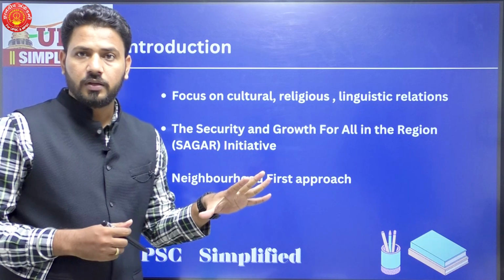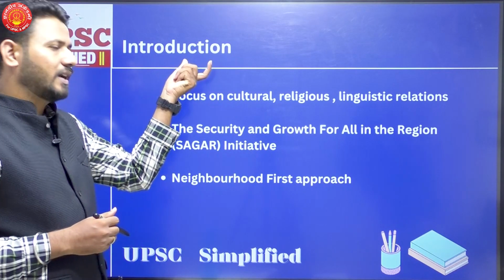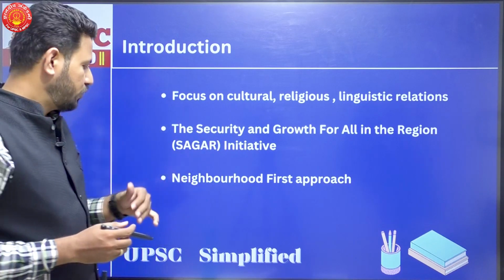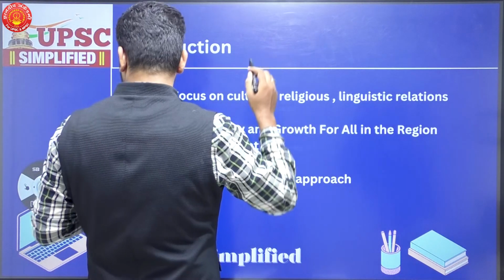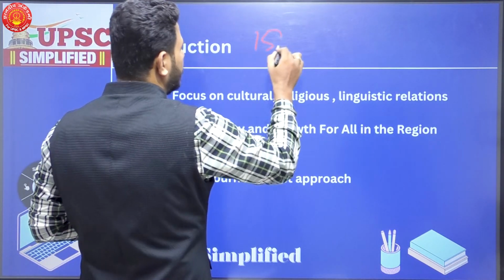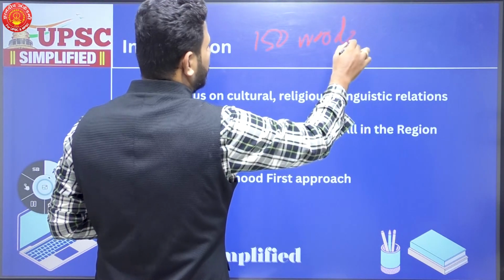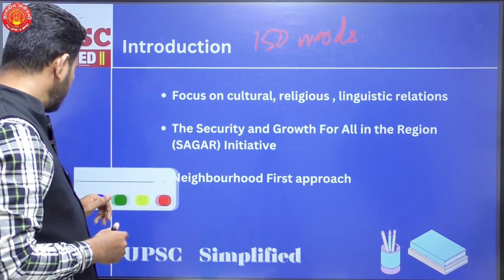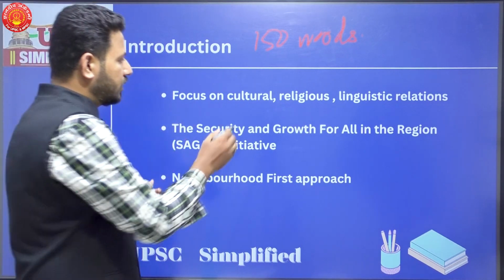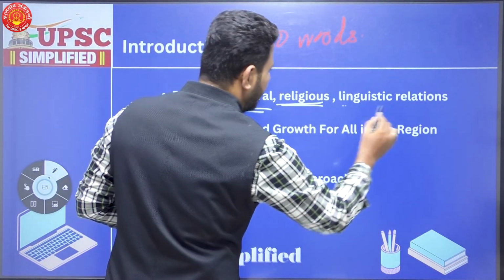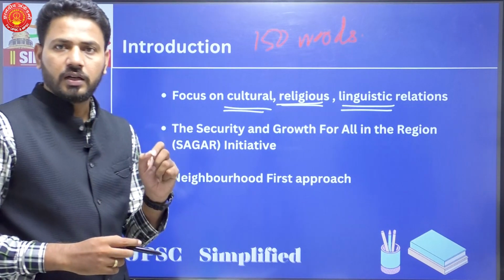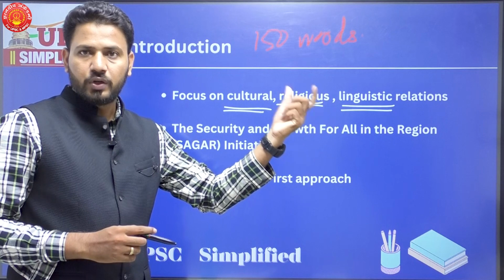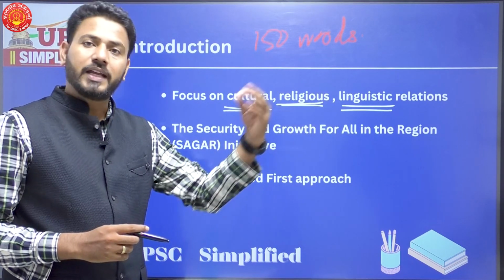So before we go to the answer, the first part of the answer is the introduction. How would you introduce this answer? Now also we should not be forgetting that the word limit that we are supposed to use is only 150 words for this particular answer. Here you can focus on the cultural, religious and linguistic relations of Sri Lanka and India. The historical, cultural, religious and linguistic relations, because the question states that India and Sri Lanka are age-old friends.